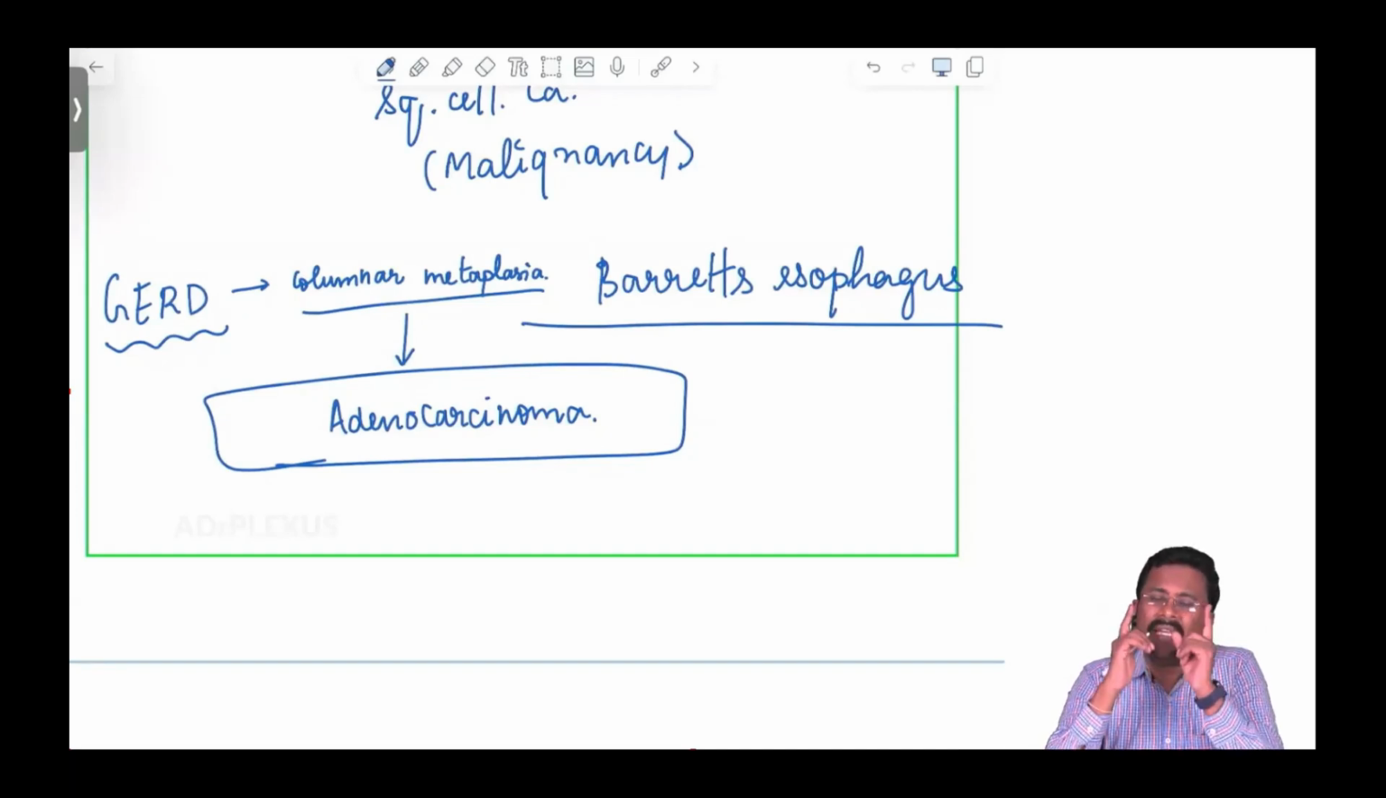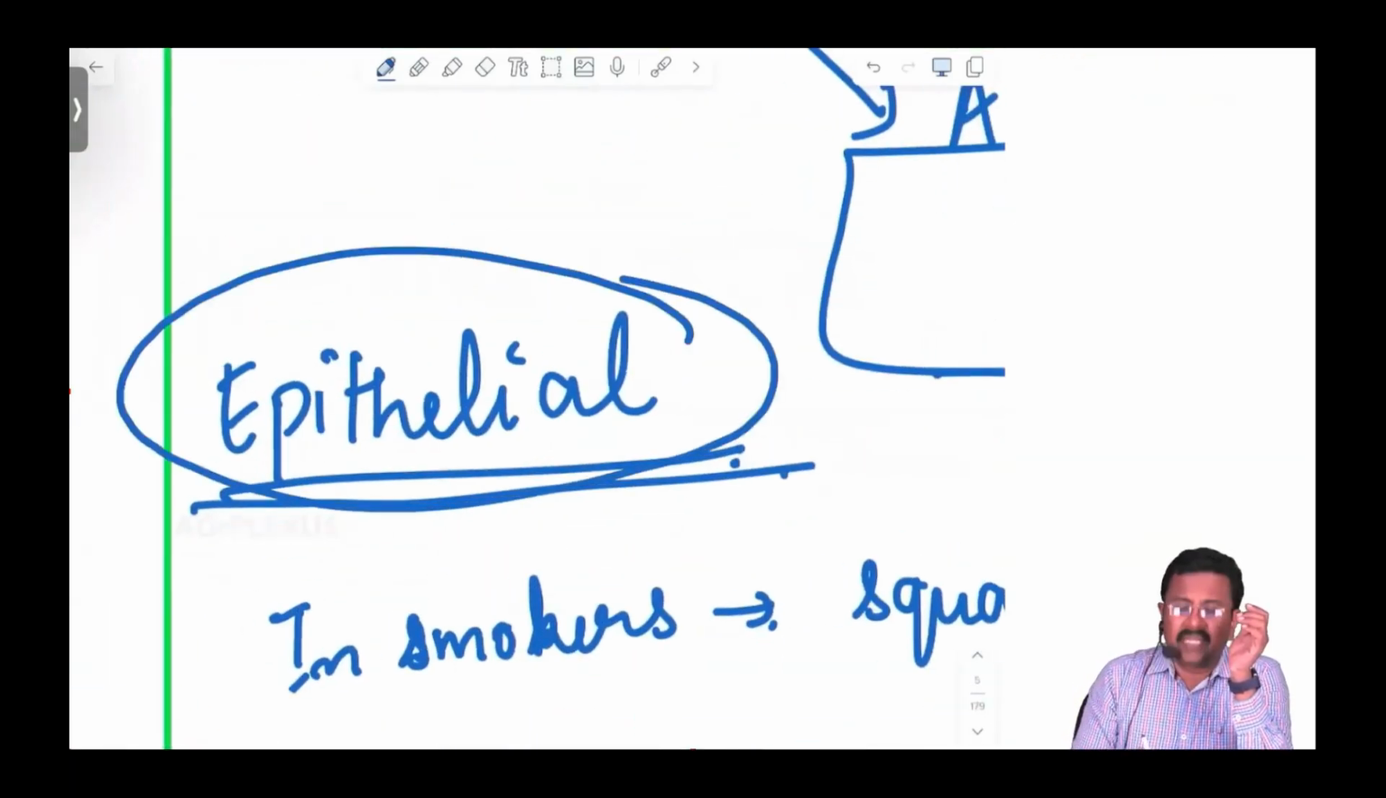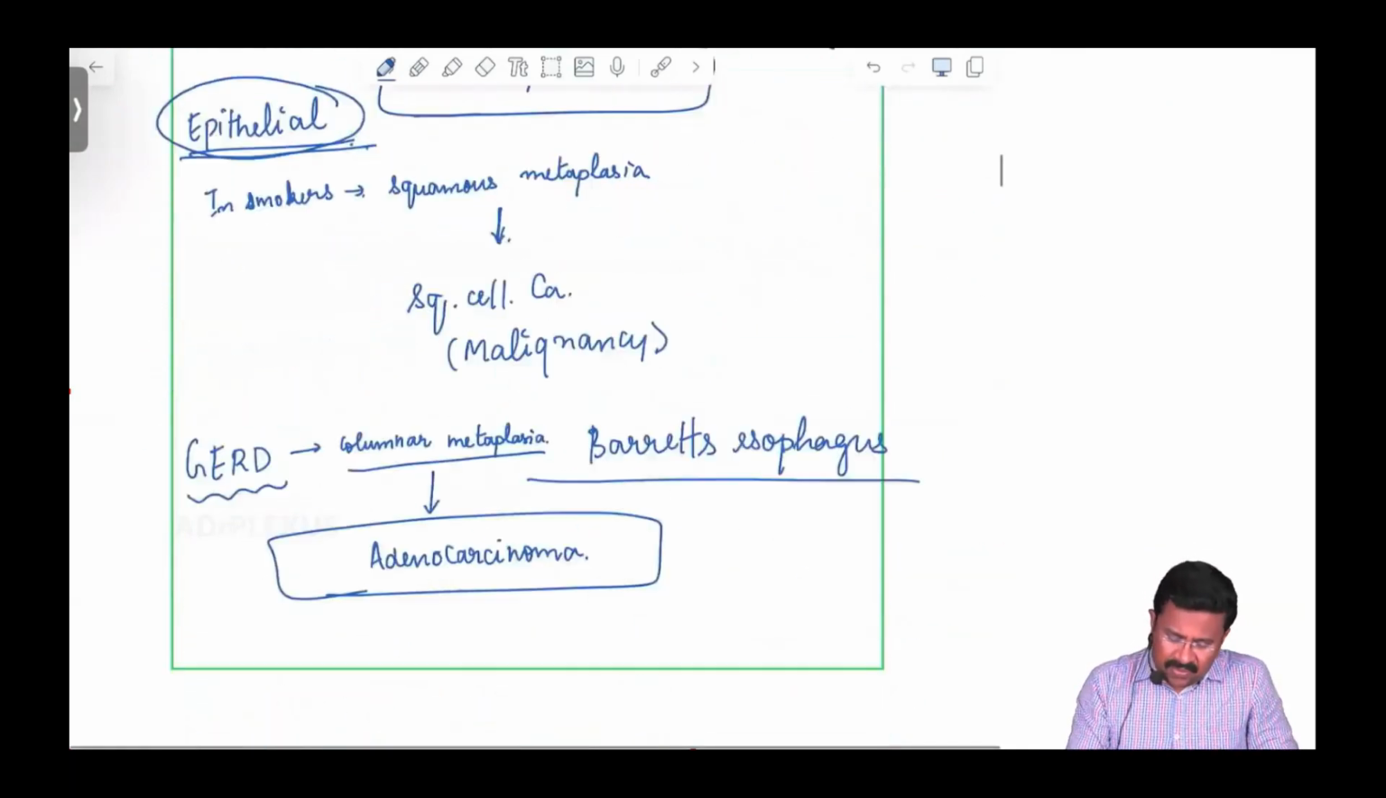Then it is adenocarcinoma. Why is it adenocarcinoma? Because Barrett's esophagus lies in the lower one-third of the esophagus. So adenocarcinoma arises from Barrett's esophagus, and it is the most common esophageal malignancy in the lower one-third. This is very important. These are some examples of epithelial metaplasia. Now we'll see what mesenchymal metaplasia is.